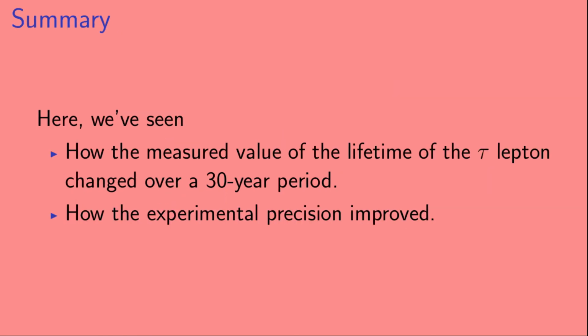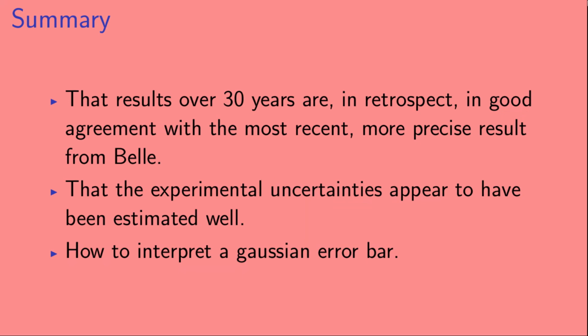Okay, so let's summarize. So here we've seen 1. How the measured value of the lifetime of the Tau Lepton changed over a 30-year period. 2. How the experimental precision improved in that time. 3. That the results over the 30 years are, in retrospect, in good agreement with the most recent, most precise result that we have from the Belle experiment. 4. We've seen that the experimental uncertainties appear to have been estimated well by the various experiments over those 30 years. And lastly, we've also seen how to interpret a Gaussian error bar.